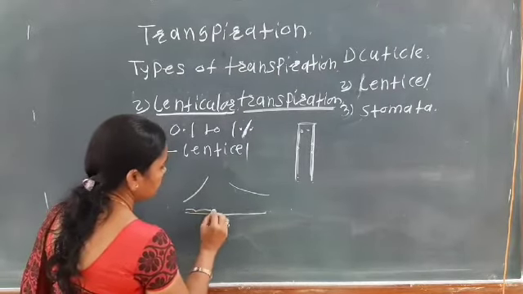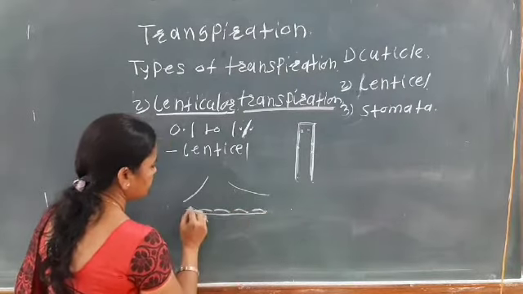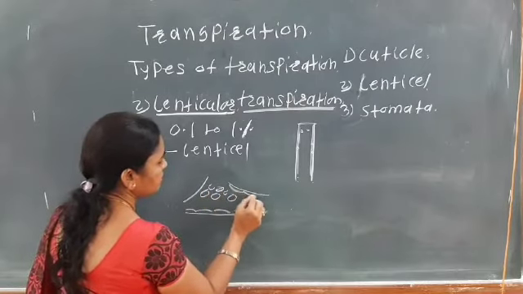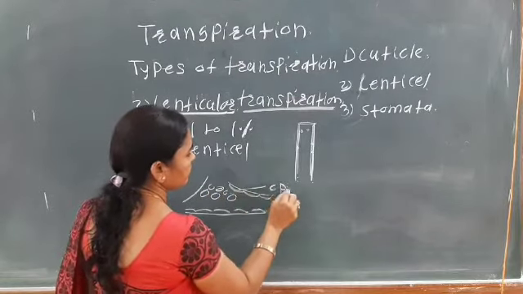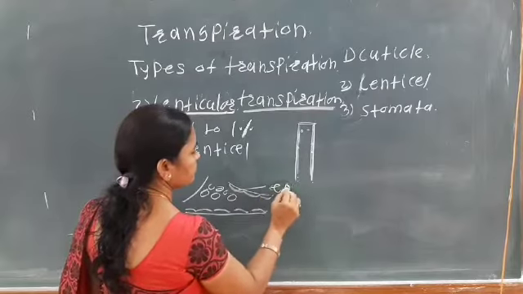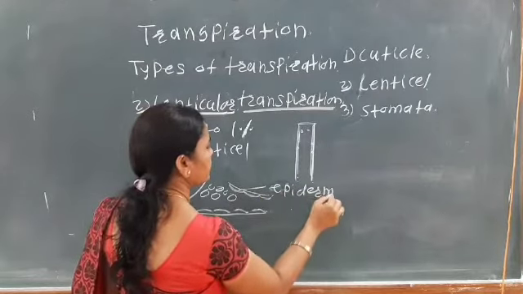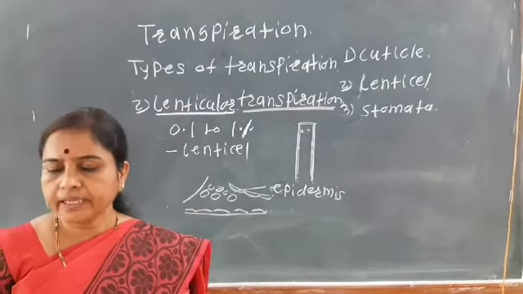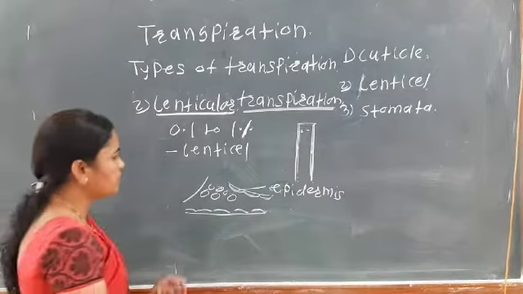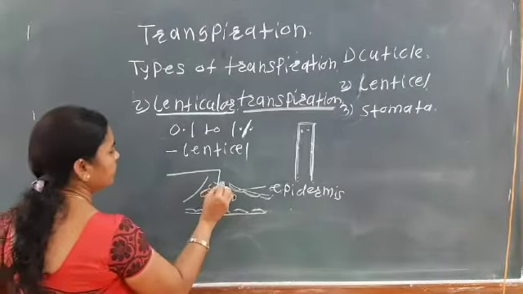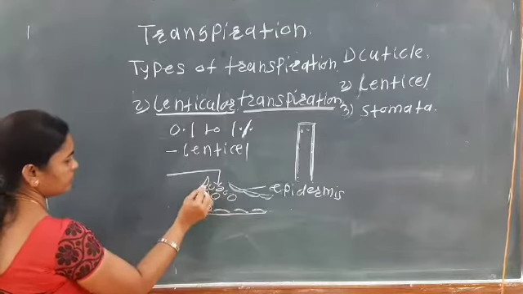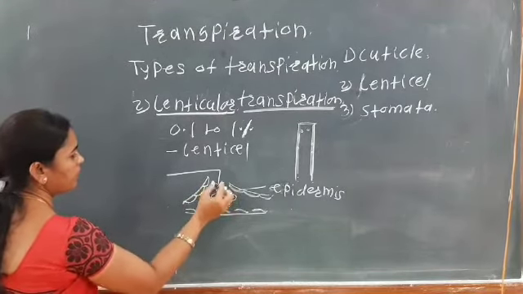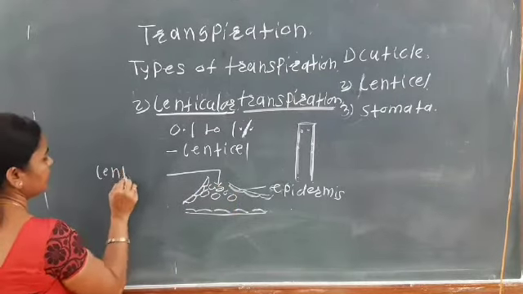So here in the epidermis layer it is broken down, and here a small opening is produced. It is known as the lenticular pore.